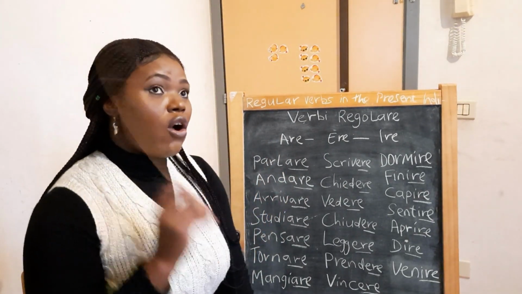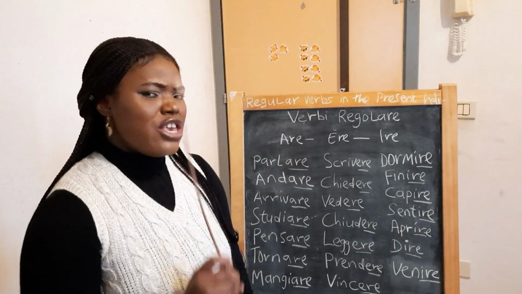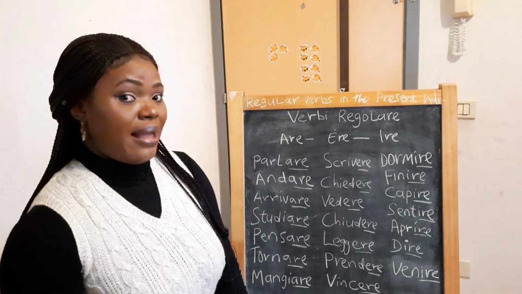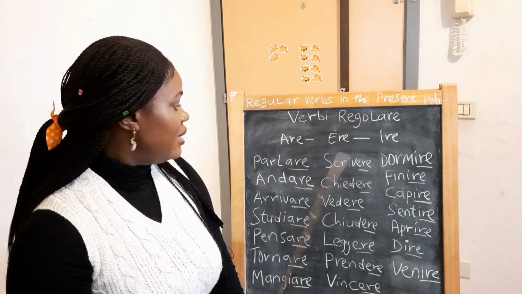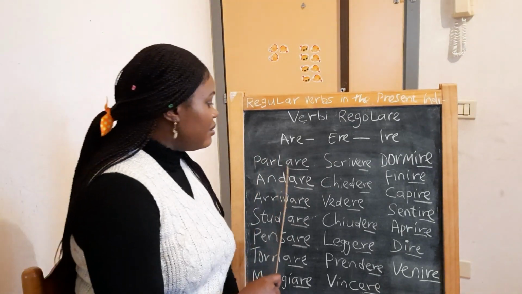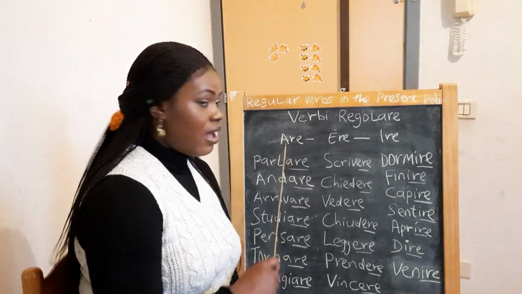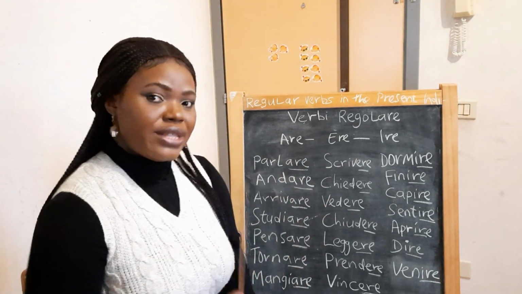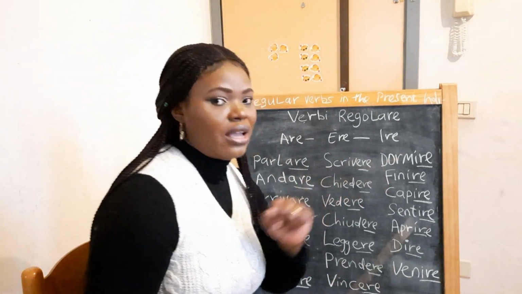So if you're talking of third person singular, it will end with a, parla. Yes, it will end with a. That's the first letter of the end of that verb. It must end with that. Okay, let me tell you why.